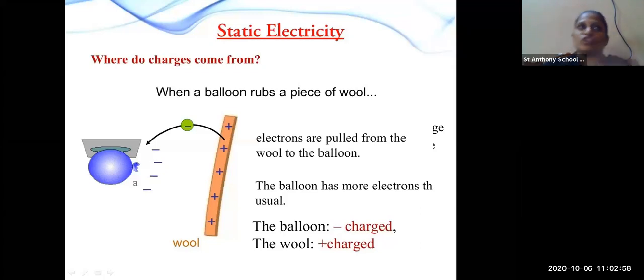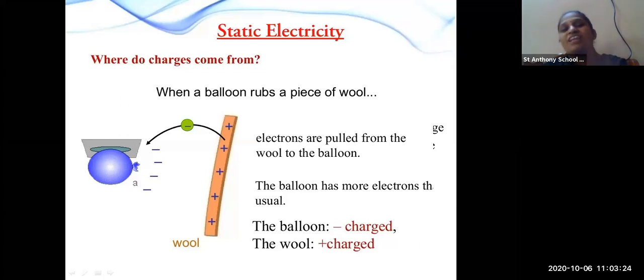See, there are some positive as well as negative charge in the balloon as well as in the wool. We don't know how much positive and negative charges are there, but when we rub each other, what will happen? The balloon and the piece of wool are rubbed with each other. What will happen? The electrons will be pulled from the wool towards the balloon.